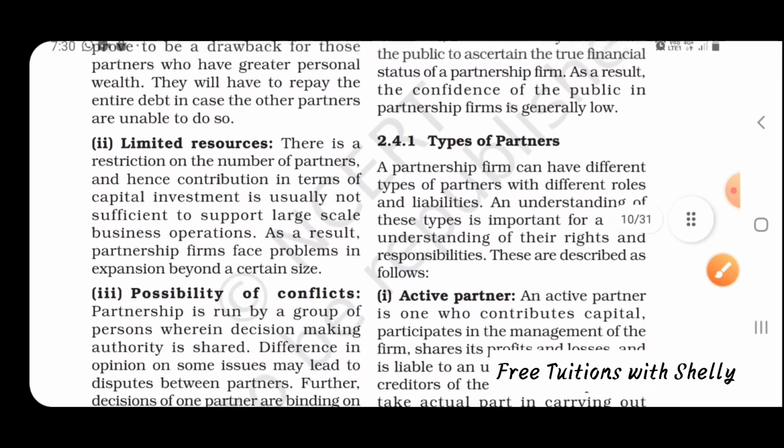Next is limited resources. Limited resources means there is a restriction on the number of partners. So in terms of capital, it is usually not sufficient to support large scale business operation. Since a limit is kept on the number of partners, large resources cannot be obtained. For doing large scale business, a large amount of money is needed, so sometimes partners may not be able to contribute such a huge amount of capital.